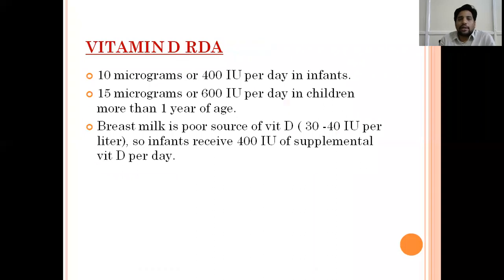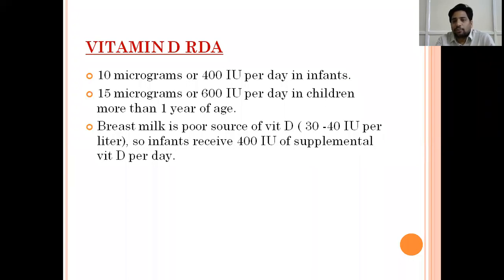Normal daily recommended allowances: 10 micrograms or 400 international units in infants, and in children up to 600 international units. Children more than 1 year, 600 international units. If less than 1 year, it is 400 international units.